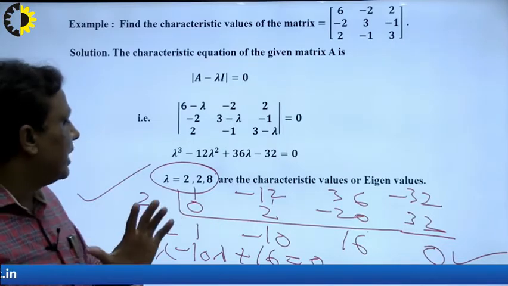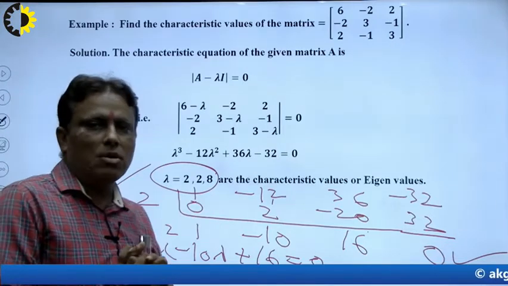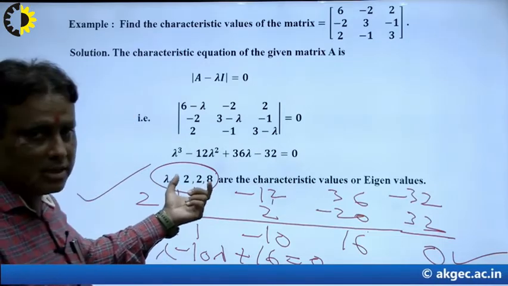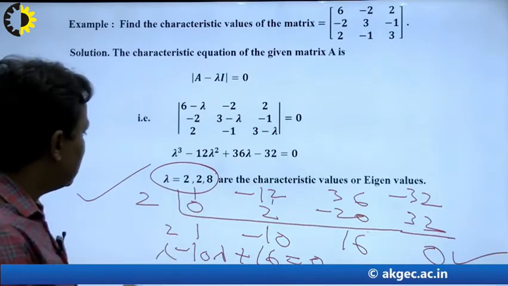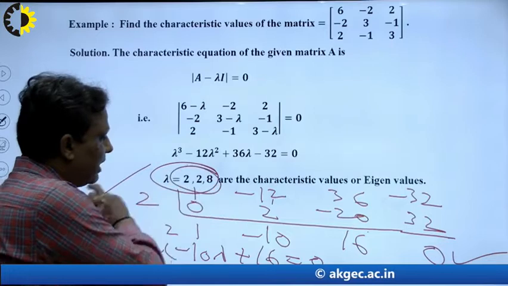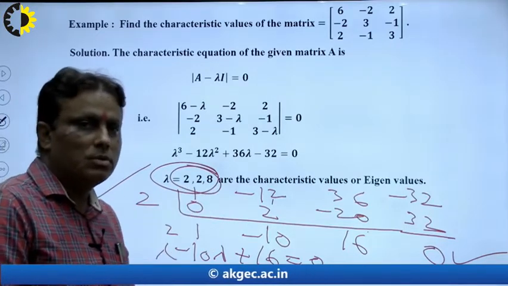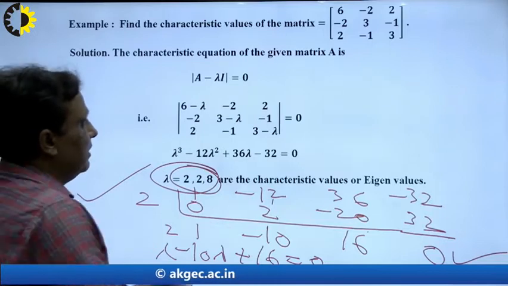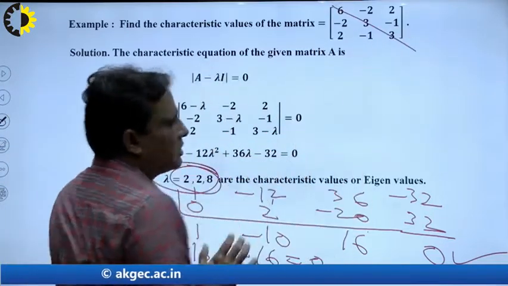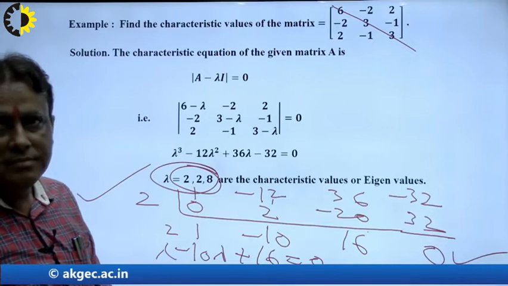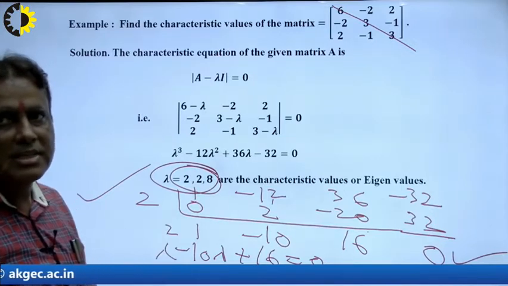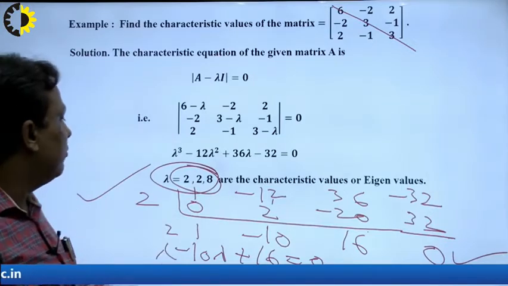Suppose I want to check whether these roots are correct or not. There are 2 ways. First, the sum of these, what will be the sum? 2 plus 8 plus 2 is 12. The sum of the diagonal elements 6, 3 and 3 is also 12. So both are equal.